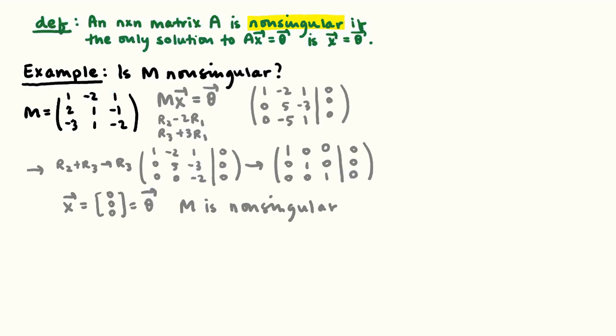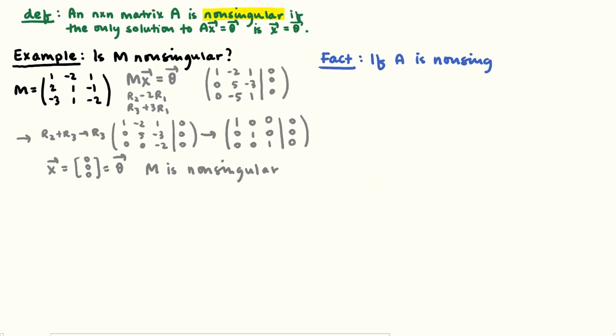I feel like I have provided you enough reason to believe the fact: if a matrix A is non-singular, and n by n, then A is row equivalent to the n by n identity matrix. It can be reduced to the identity.